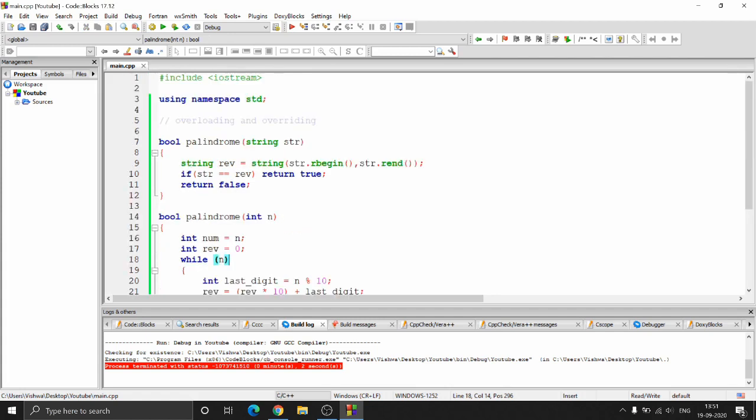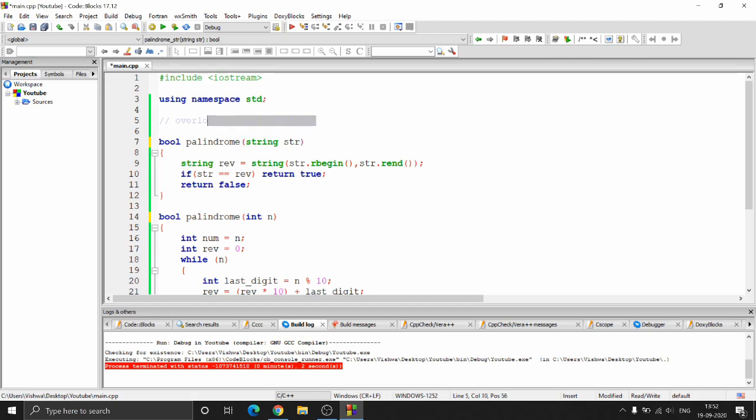So I don't have to worry about naming. If I'm doing something like palindrome str and palindrome int for string and integer, I don't even have to worry about that with overloading. But basically the whole point of overloading is that you can have a single function doing multiple things. That is the idea of overloading. And when is this useful? It is useful when we are doing inheritance, and at that time this thing is called overriding, right?